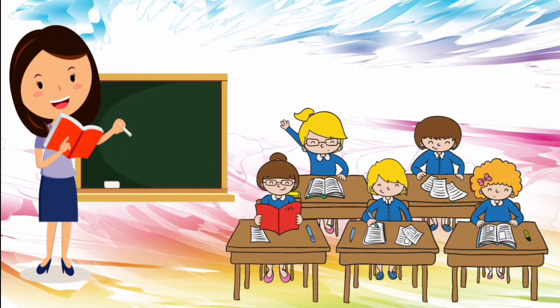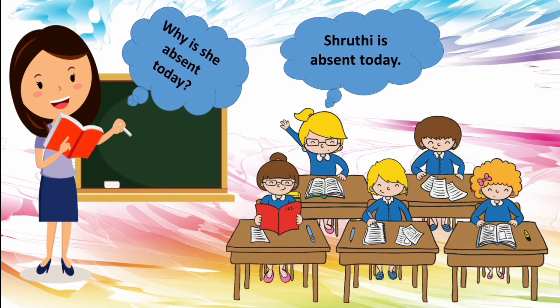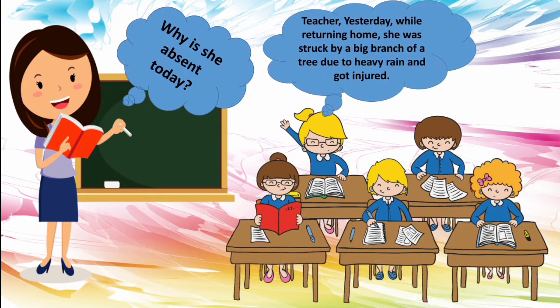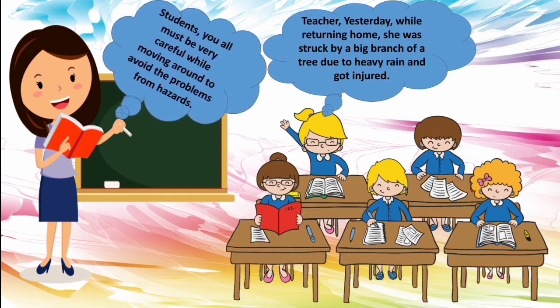The lesson Hazard starts with a conversation in a classroom between a teacher and the students. When the teacher was taking the attendance, she asked whether all are present today. One girl replied, Shruti is absent today. The teacher asked, why is she absent today? Then she said, yesterday while returning home, she was struck by a big branch of a tree due to heavy rain and got injured. Students, you all must be very careful while moving around to avoid the problems from hazards.